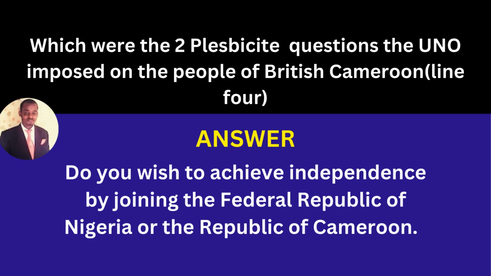Which were the two plebiscite questions the UNO imposed on the people of British Cameroons in line 4? The questions were: do you wish to achieve independence by joining the Federal Republic of Nigeria or the Republic of Cameroon? So those are the two questions that were asked to the people of the British Cameroons.